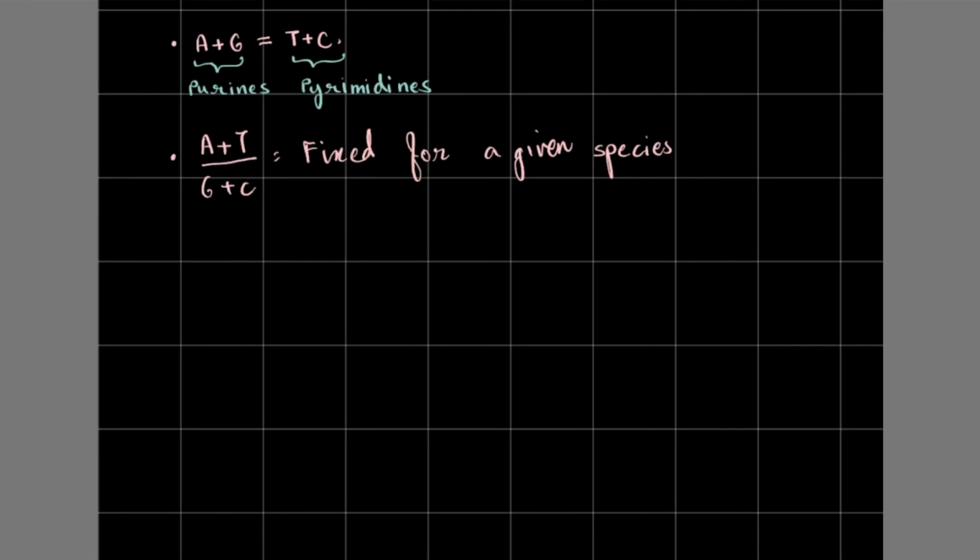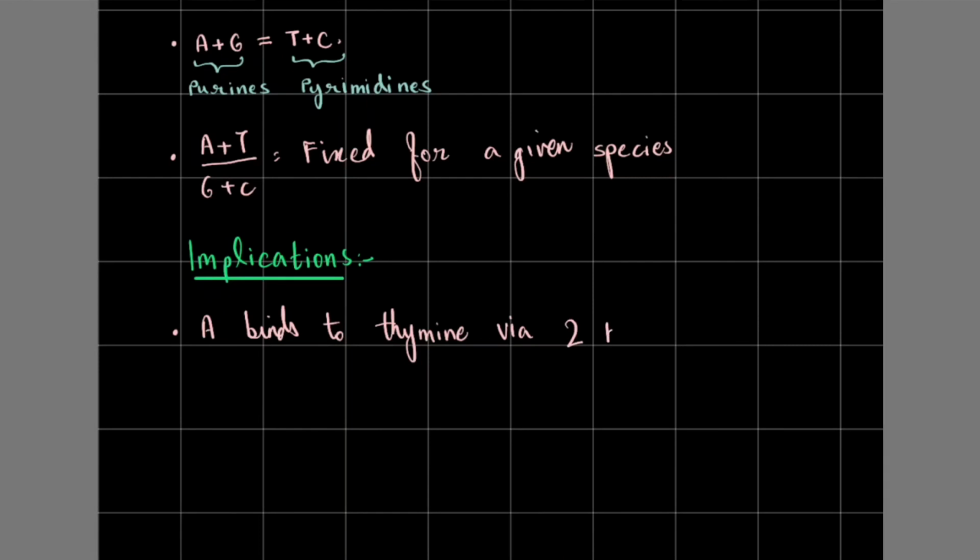Okay, so this is the third law of Chargaff, and now I feel it's of utmost importance to speak of the implications. Now there are only two major implications. I say only, but both the implications are by themselves quite path breaking. So the first implication we're going to consider is that adenine binds to thymine via two hydrogen bonds, two H bonds.